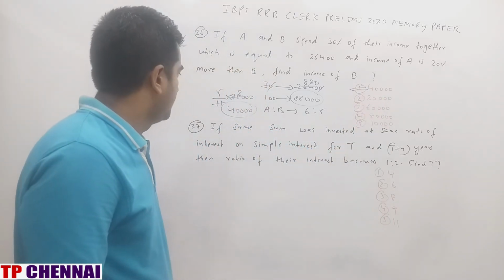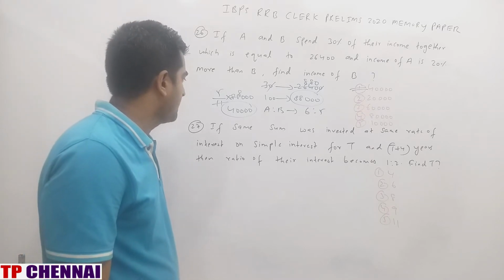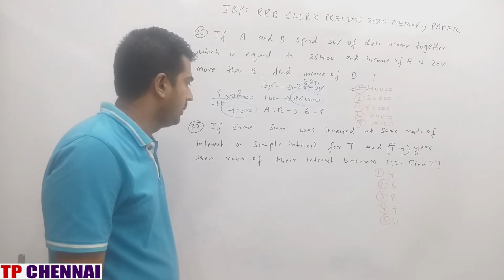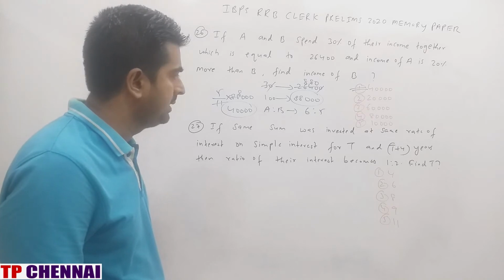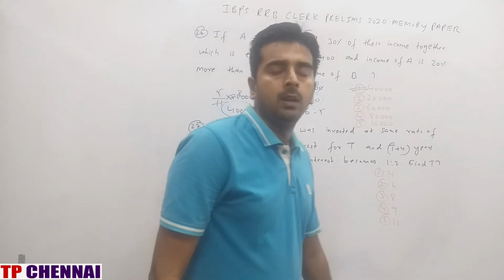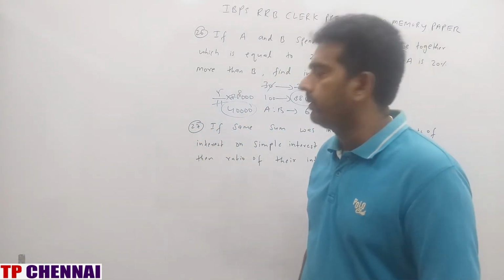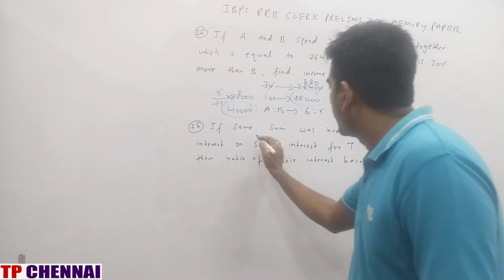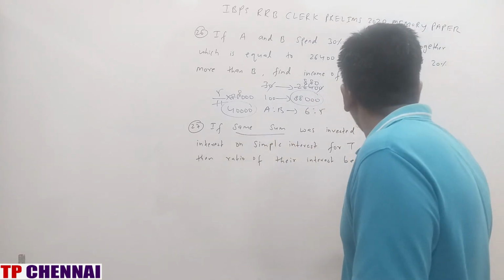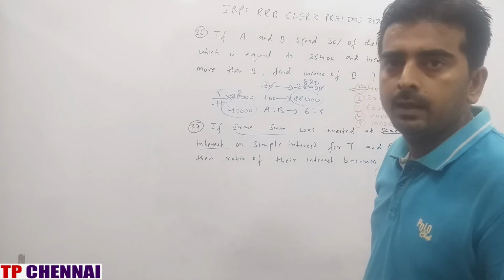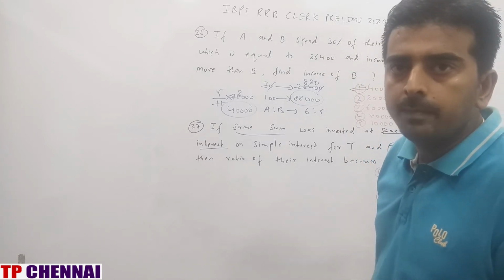Next one. If the same sum was invested at the same rate of interest on simple interest for T and T plus 4 years, then the ratio of their interest becomes 1:2. Find the value of T. Now those whose concepts are clear, they will solve this question orally, because principal is the same and rate of interest is also the same. That means the time period should also be the same only, right?